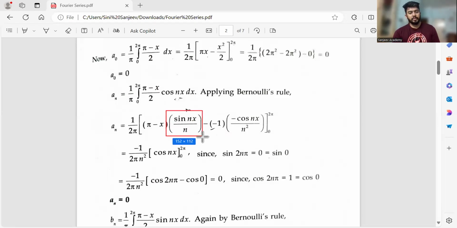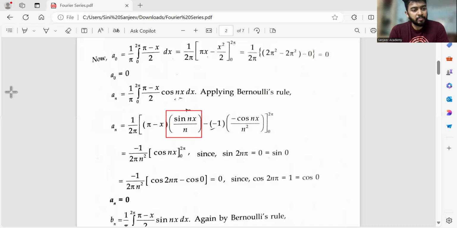Yeah, this particular value, sin n pi, is always 0. So if you put 2 pi, 0, whatever it is, it is 0 only. So this entire term is gone. So minus minus plus. Then you have to do only this term. Okay, fine. So cos n into 2 pi and cos 0, you already know the value, 1.